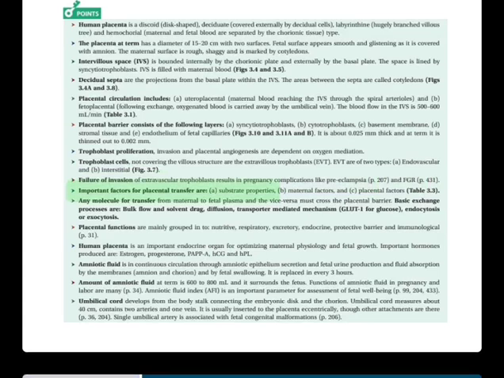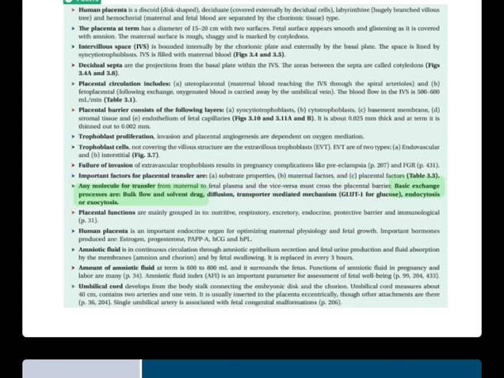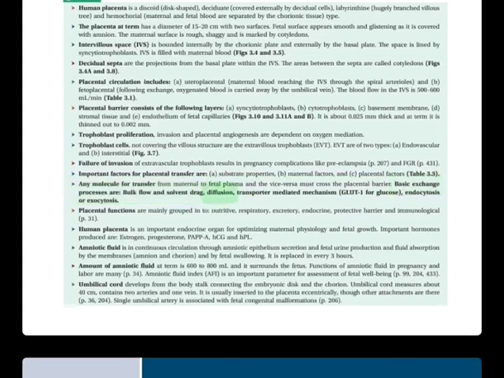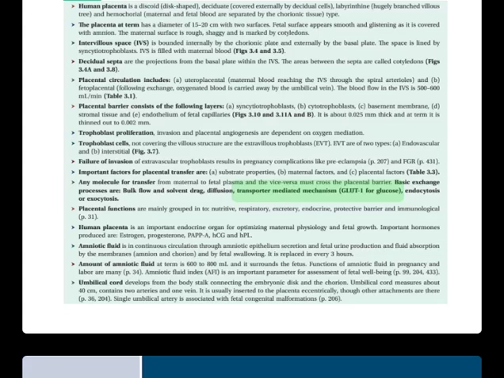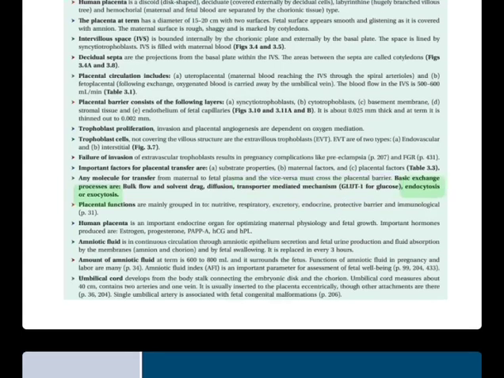H. Important factors for placental transfer are a. Substrate properties, b. Maternal factors, and c. Placental factors, Table 3.3. H. Any molecule for transfer from maternal to fetal plasma and vice versa must cross the placental barrier. Basic exchange processes are bulk flow and solvent drag, diffusion, transporter-mediated mechanism, GLUT1 for glucose, endocytosis or exocytosis.